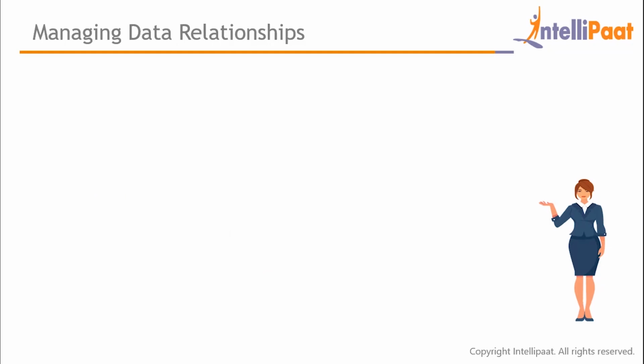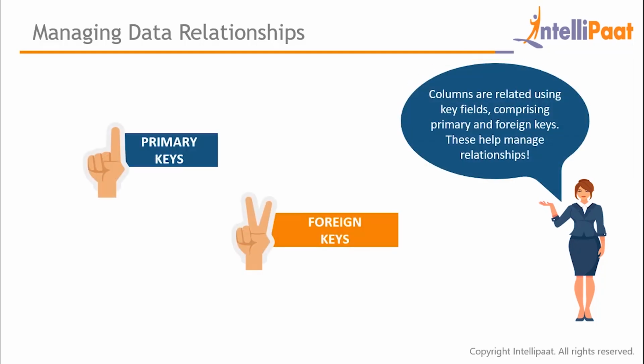Now let's see how data relationships can be managed. Data relationships can be managed with primary and foreign keys. What are primary keys then? A primary key is a special relational database table column which is specifically designated to uniquely identify all table records. But a foreign key is defined in the second table but refers to the primary key in the first table. And the relationship between these two keys is the stronghold of how tables are connected.